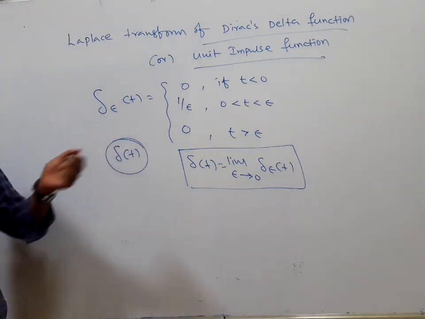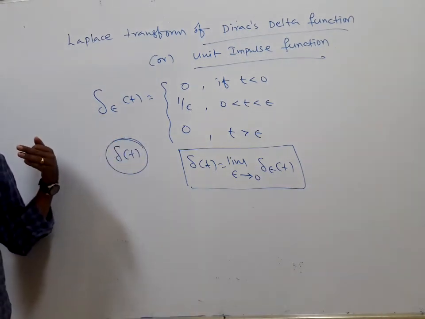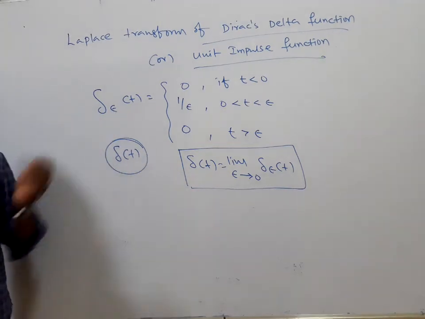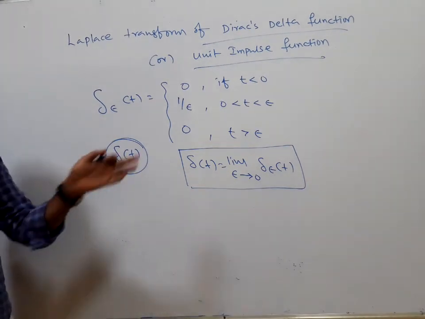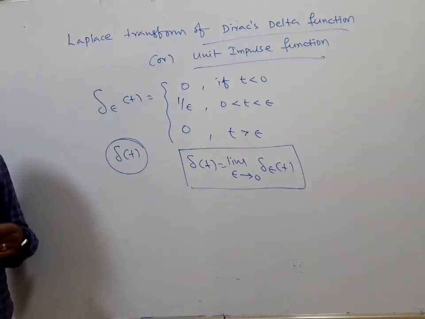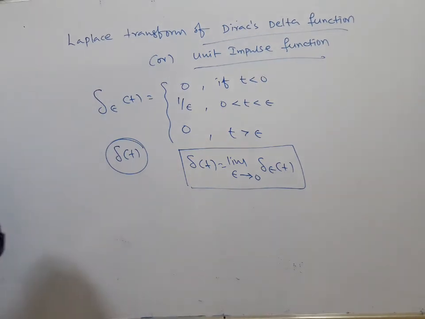Here epsilon is very small. When epsilon approaches 0, there exists one function. Such a function is called the Dirac delta function or unit impulse function. Now coming to one problem on this.